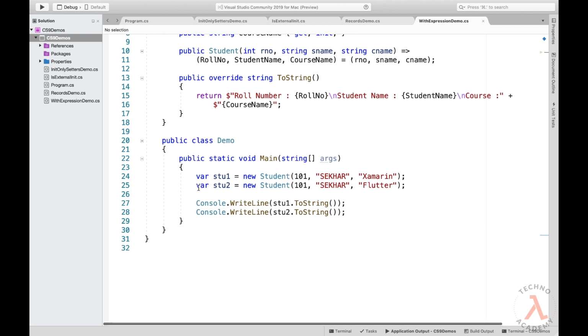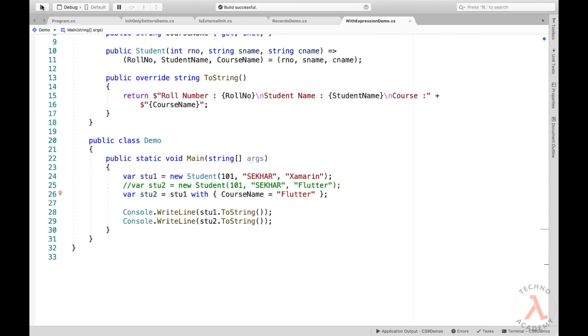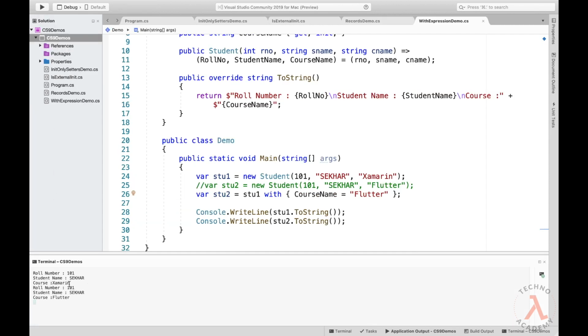So let me first comment the instance of stu2. Let me type in var stu2 = stu1 with CourseName = Flutter. Now let me execute the application. We will get the same result. Hope you have understood the usage of with expression. And now we are almost at the end of this video.